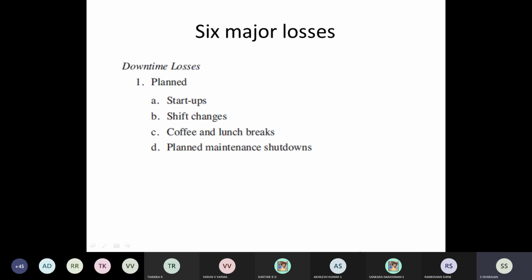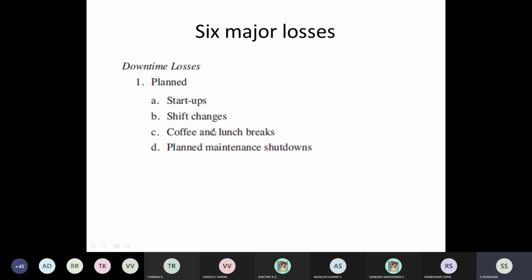And there are 6 major losses. So before going into the metrics, we are going to have some downtime losses. Initially starting, the first day you start even a laptop, it took 10 minutes; today it took me 5 minutes. Many times it is taking 10 minutes. So at initial startup, there will be some losses.